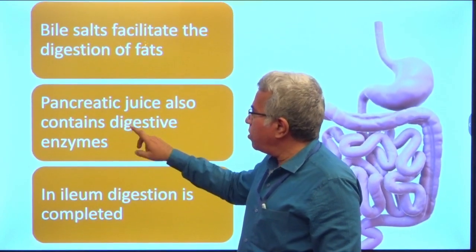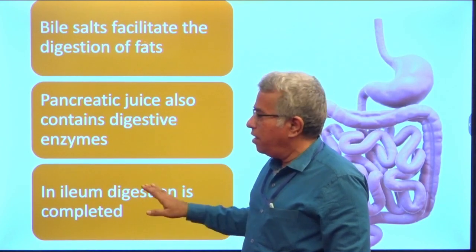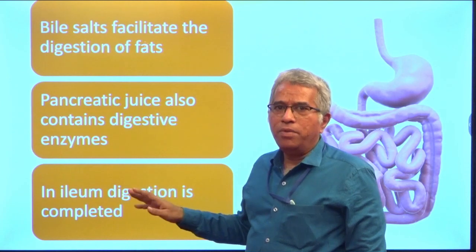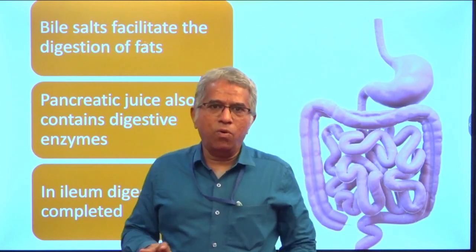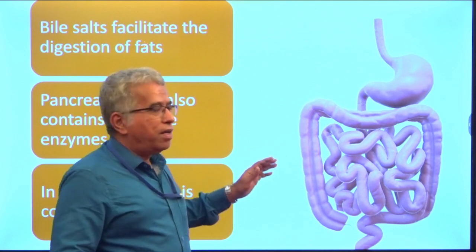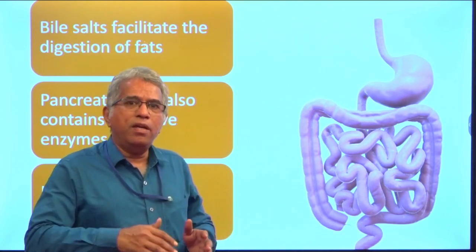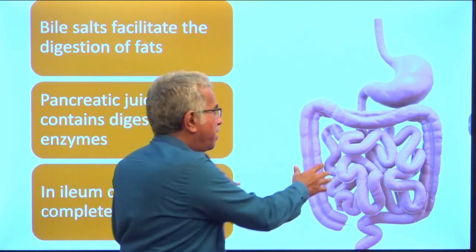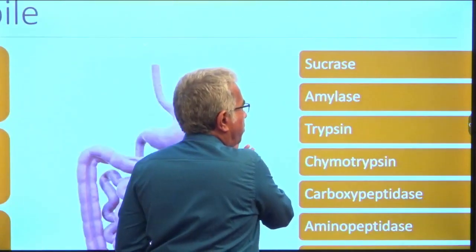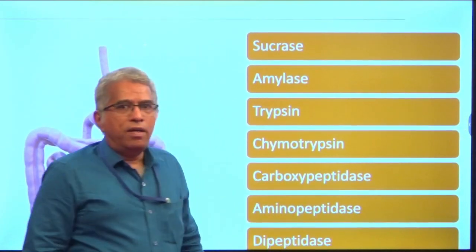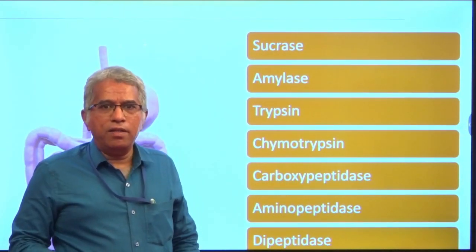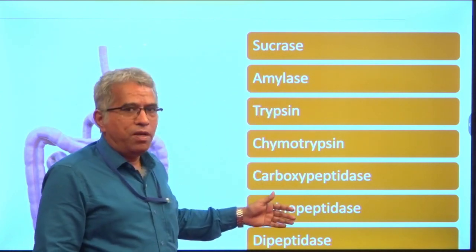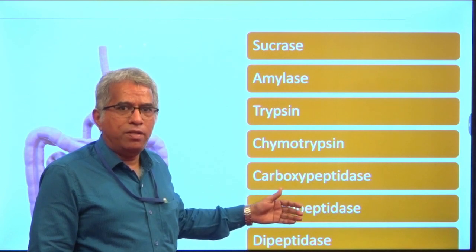The pancreatic juice also contains digestive enzymes. And the ileum is the last part of the small intestine. In the ileum, digestion is totally completed, and all the products will be absorbed in some structures that are present in the ileum. They are nothing but microvilli. Let us see what are the enzymes that are being poured into the ileum by the crypts of Lieberkühn, and that intestinal juice is called succus entericus. It contains a set of enzymes which digest carbohydrates, proteins, and also lipids.